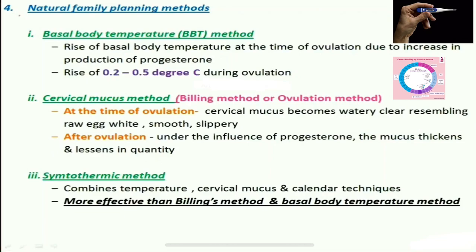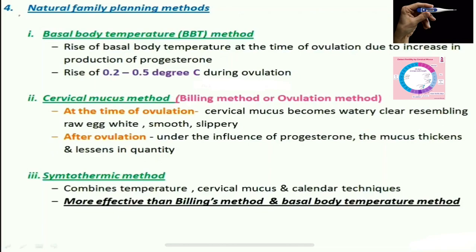The cervical mucus will become watery, clear, resembling raw egg white. Remember guys, ova, egg. So at the time of ovulation, the cervical mucus will be like raw egg white, and then it will be smooth and slippery.